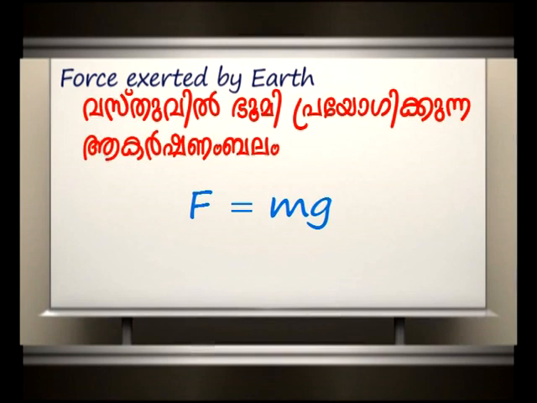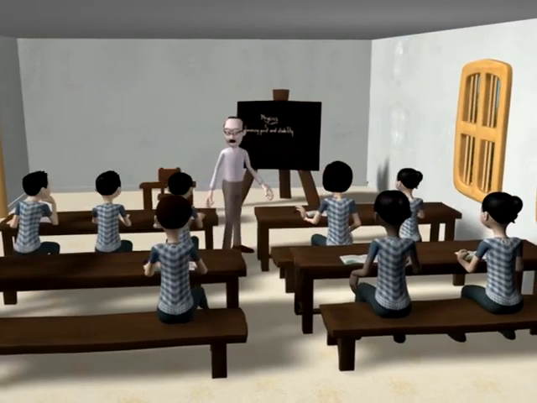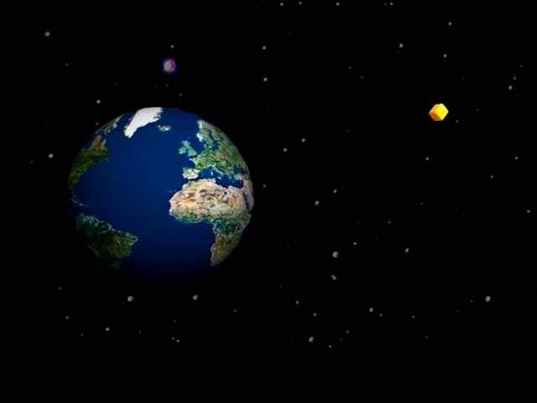F equals small m into small g. This is the weight of the body at that place. This force is due to the gravitational force between the Earth and the body.